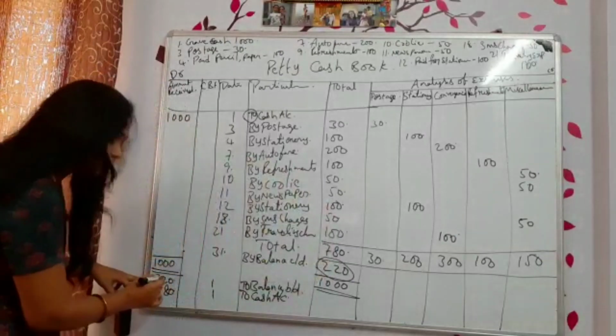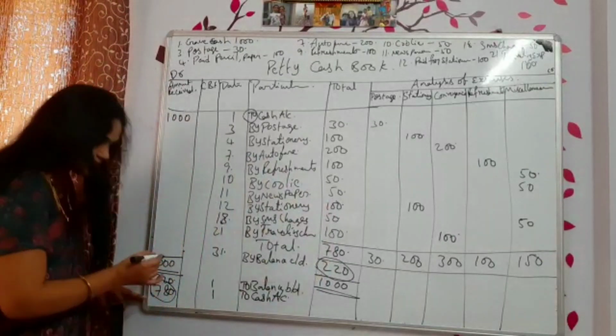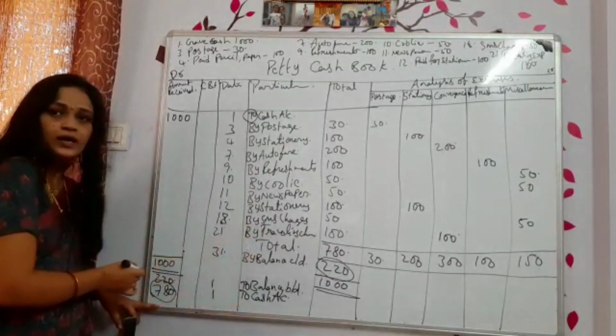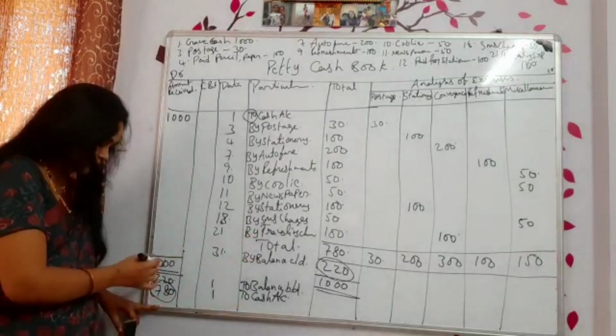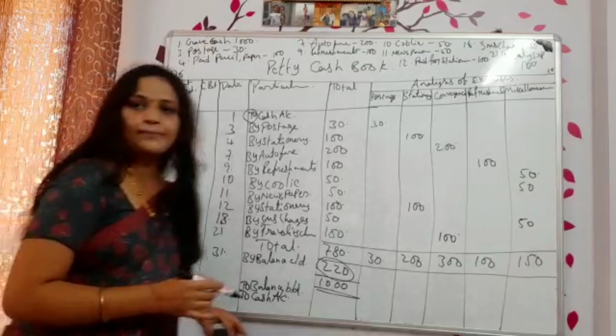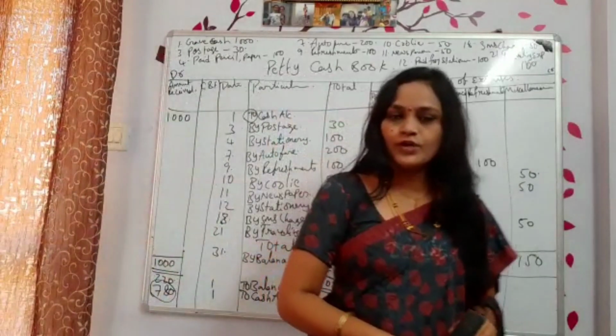And after that, many of them this they will write. But when we are following the imprest system, again you should write down to cash, and then you have to write down whatever is the balance amount. 1000 minus whatever is the 220 or 300, whatever balance is there, that you have to subtract. Then you will find out what is the amount you should write there. Got it? All of you clear with this?